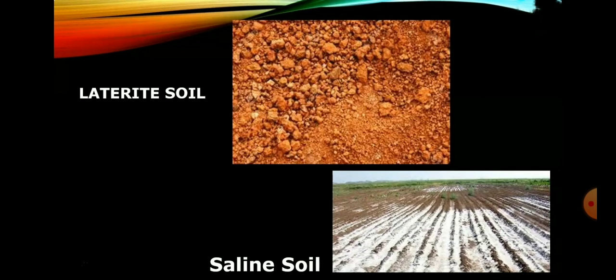Laterite soil. This soil is formed by the process of intense leaching. Laterite soils are found in some parts of Kanchipuram, Tiruvallur and Tanjavur districts and some patches over the mountainous region in the Nilgiris. Last one is saline soil. The saline soils in Tamil Nadu are confined to the Coromandel coast. Vedaranyam has a pocket of saline soil.